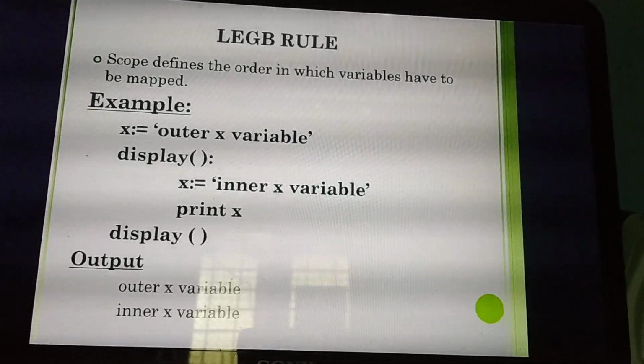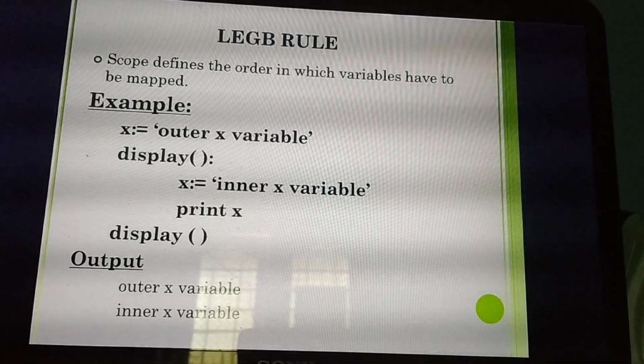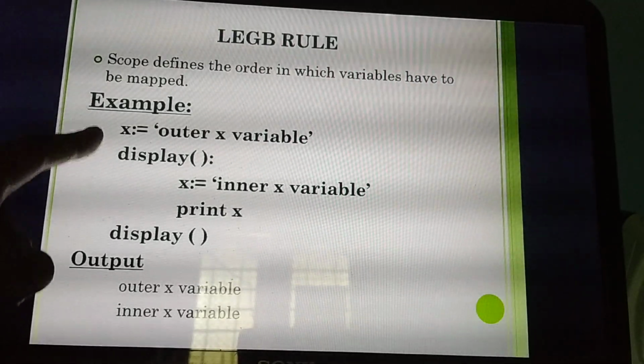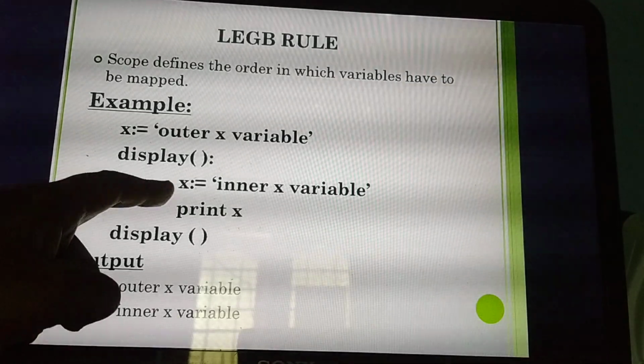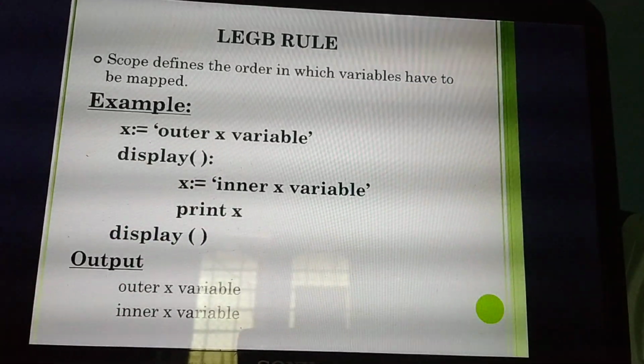What's the value of x now? Outer x variable. So first line you will get the output. Then the control will flow to which function? This one, inner function. What is this one? Display of inner function. So inner function, what's the value of x now? x equal to inner x. Then it will print.